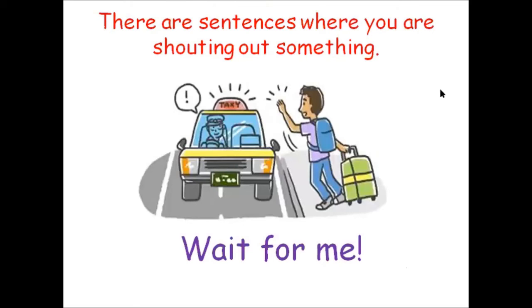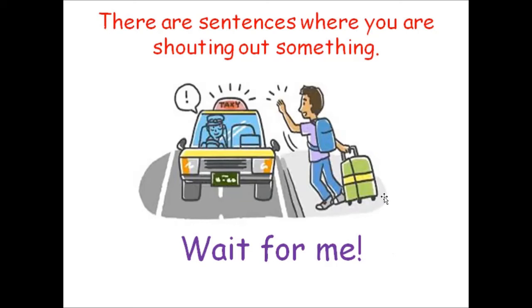And when we use an exclamation mark, it means we are shouting out something. We are not saying something. We're not asking a question. We are shouting out something. So I want you to take a look at the picture, boys and girls. Here is the gentleman, and he has a suitcase, and this is a taxi. He's calling out the taxi, right?